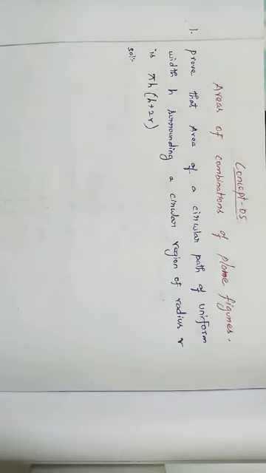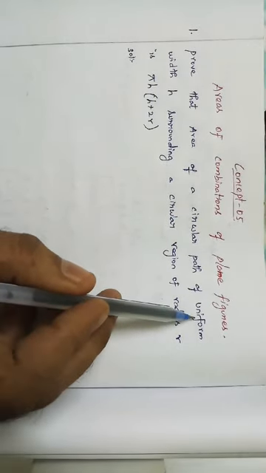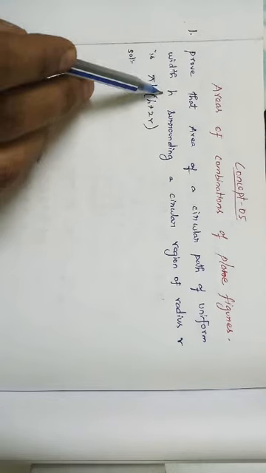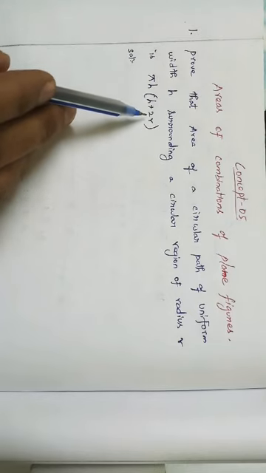So here we are going to see the area of a ring. A circular path of uniform width h surrounding a circular region of radius r is pi h into h plus 2r.